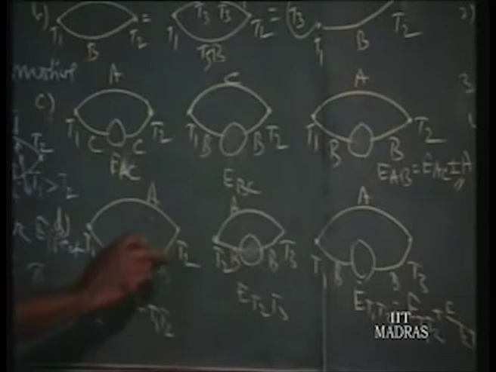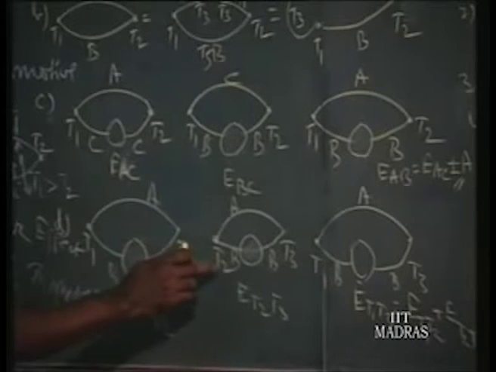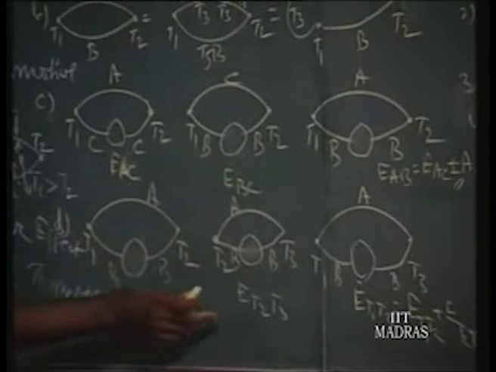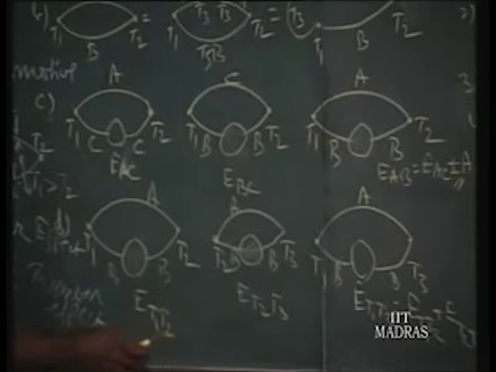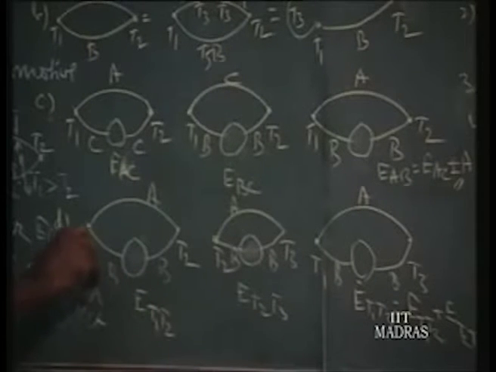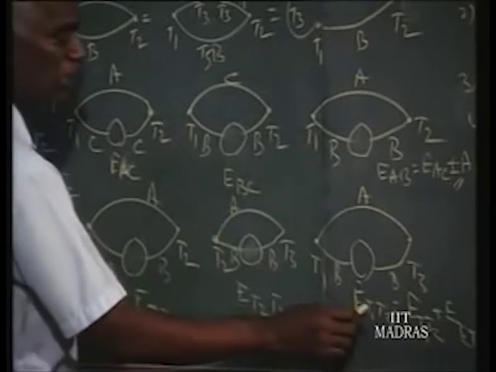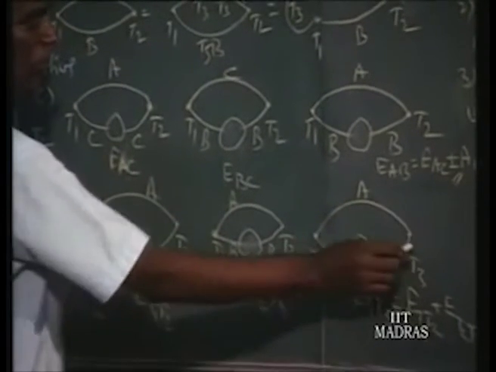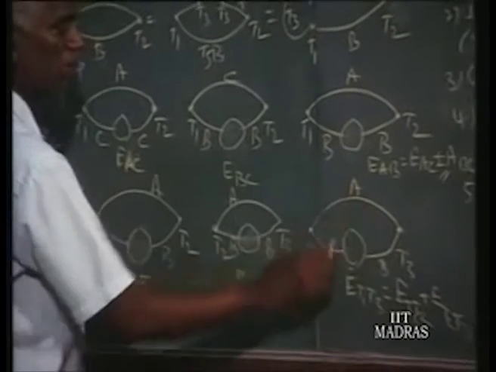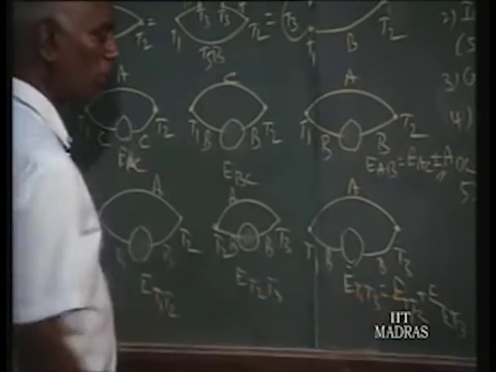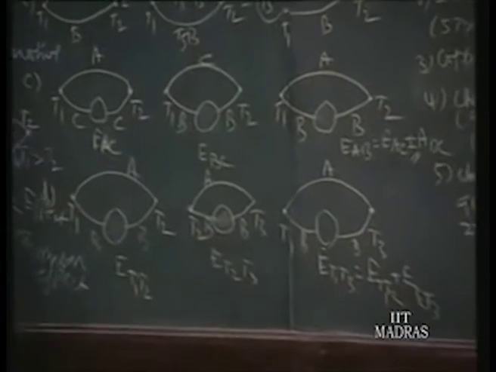Then the same pair measured between T2 and T3 gives E T2 T3. The voltage developed between T1 and T3 is E T1 T3, which is equal to E T1 T2 plus E T2 T3.